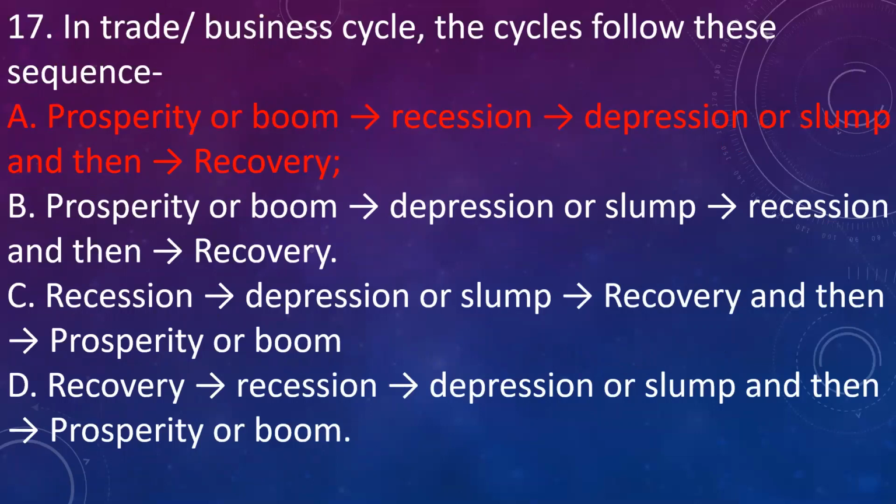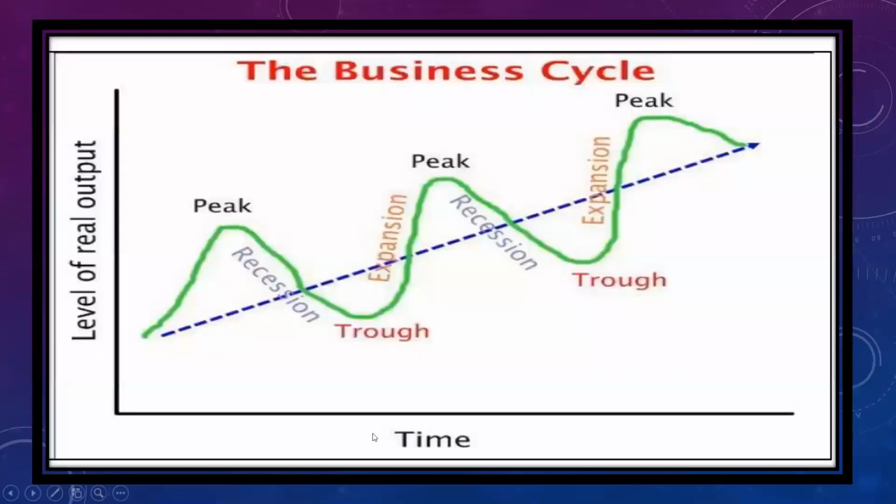Answer is A. The business cycle will follow the sequence prosperity to recession, recession to depression, depression to the recovery. Here is the figure of business cycle. Peak, then recession, then trough, again expansion, again peak. This is the pattern of business cycle.